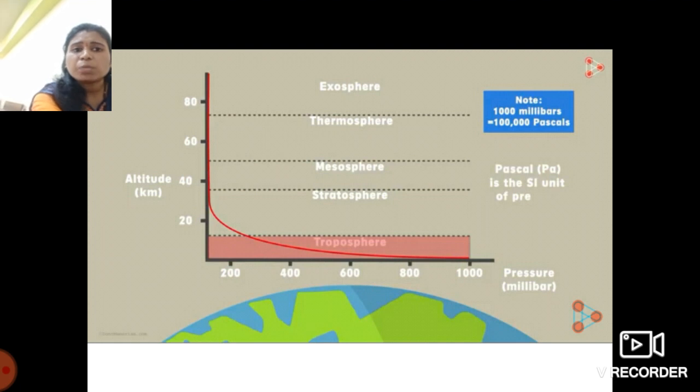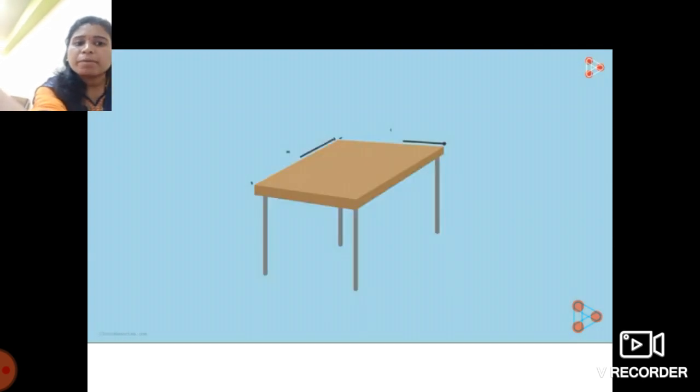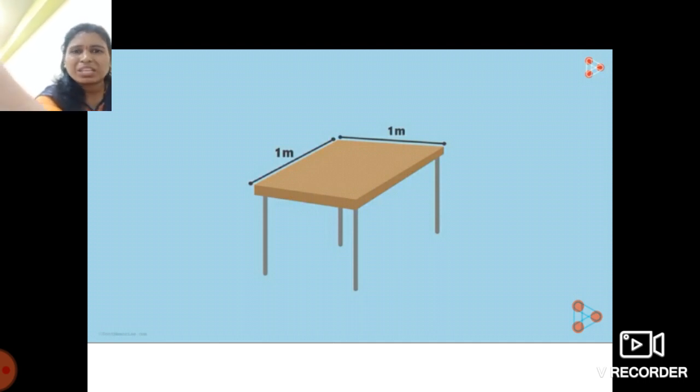That pressure pushes and pulls the object on the surface of the earth. So for example, if I take a table with an upper surface of 1 by 1 meter, that means length and breadth are 1 by 1 respectively.